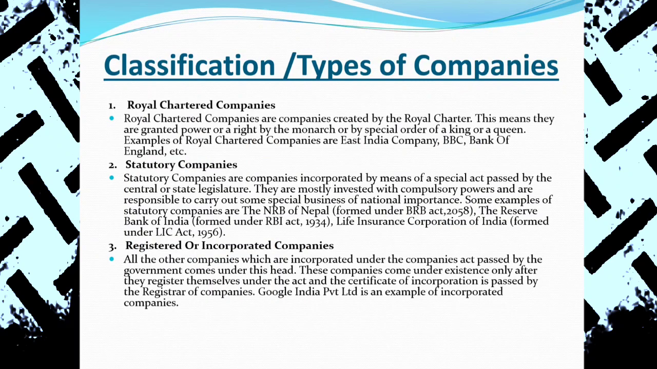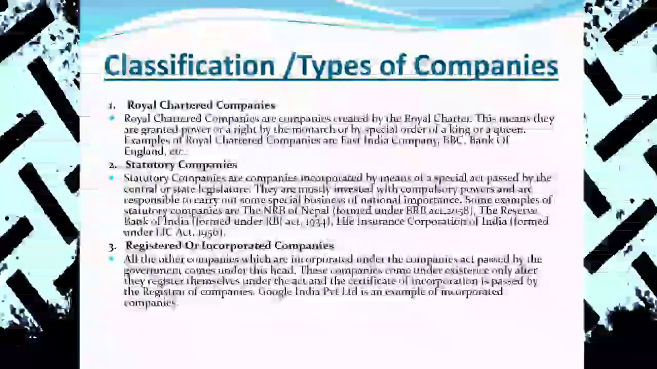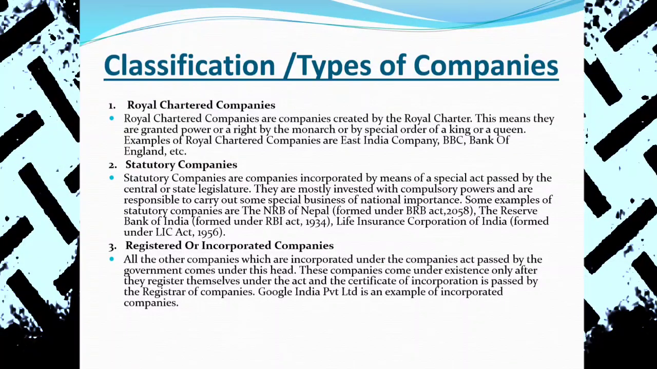Now, classification of the company, the different types of company. The first one is the Royal Charter Company. A Royal Charter Company was established by the special order of the king. Examples are the BBC, the East India Company, and the Bank of England. These were examples of the Royal Charter Company.